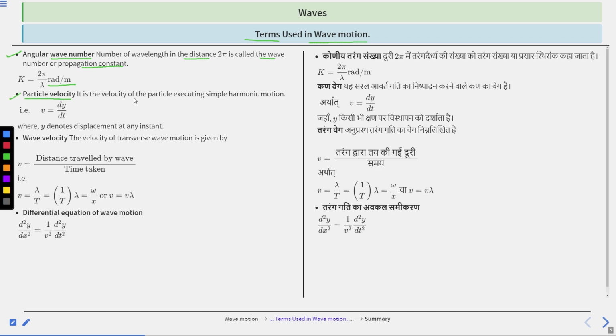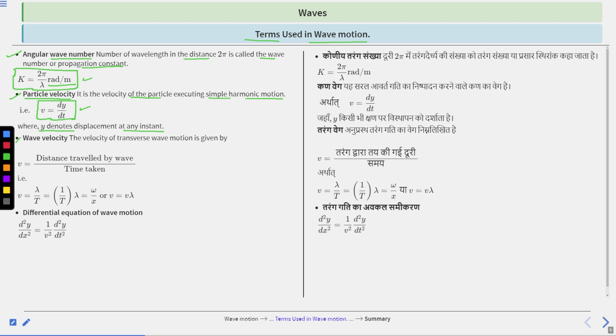It is the velocity of a particle executing simple harmonic motion. So V is equal to dy upon dt, where y denotes displacement at any instant. So this is the particle velocity and this is the angular wave number. Clear? These are the important formulas from the exam point of view.